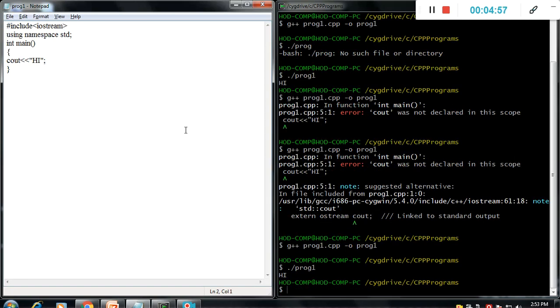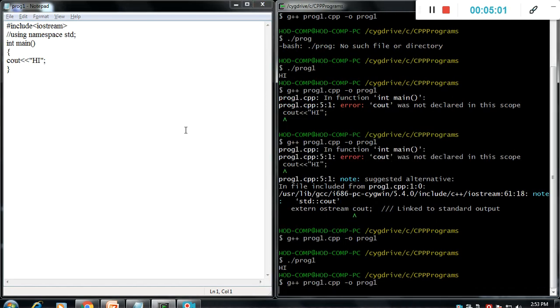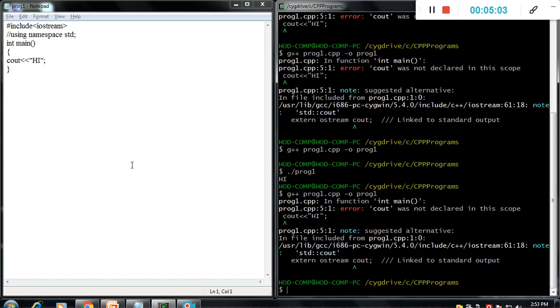Now we will comment out the using namespace, which gives an error. When we run it, it asks to connect the external ostream cout. It asks for cout to be linked with the ostream. It gives an error because we commented out the using namespace. Now we will change it to the std scope resolution and then save it.